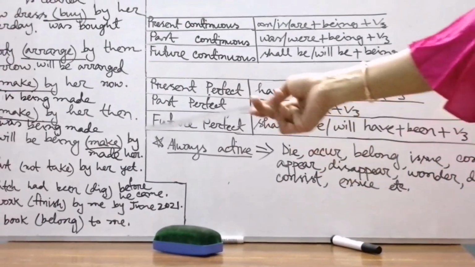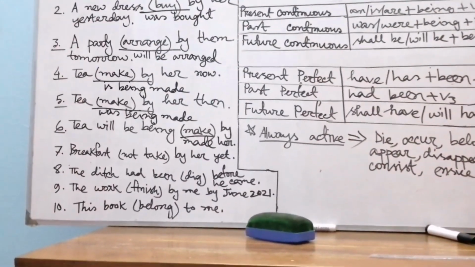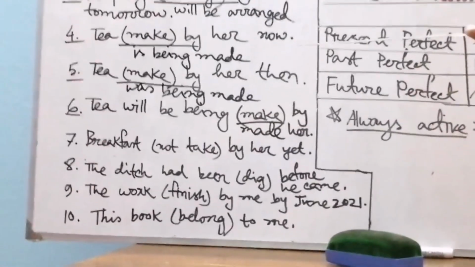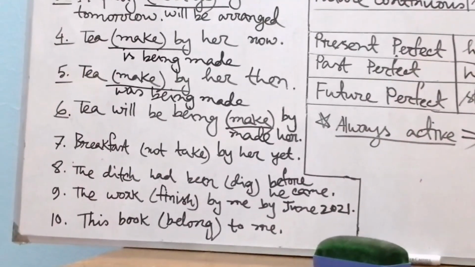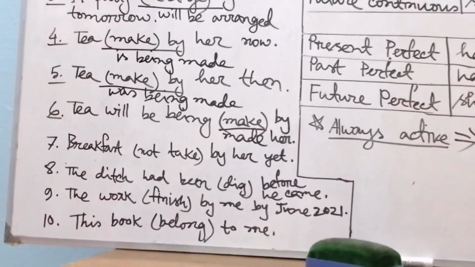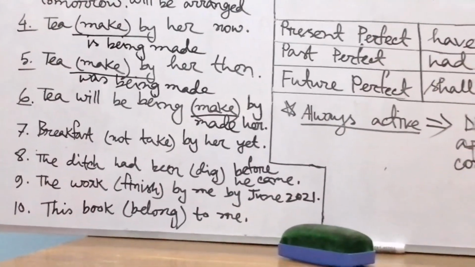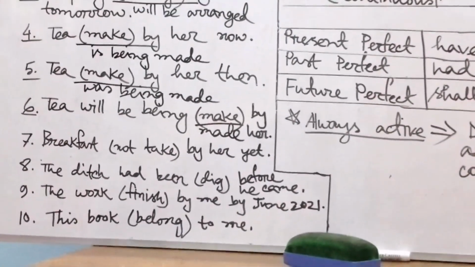Then what will be the correct answer of sentence 7, my dear students? Breakfast. Okay, has, third person singular number, so we'll use has. Here we find not, so has not. Then been, breakfast has not been. And take, what's the past participle form of the verb take? Yes, take, took, taken. So we'll use taken. Breakfast has not been taken by her yet.